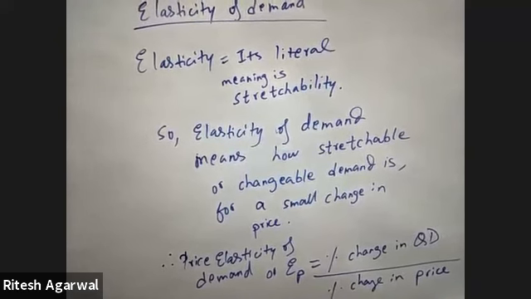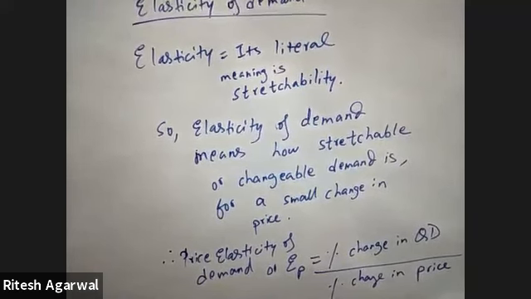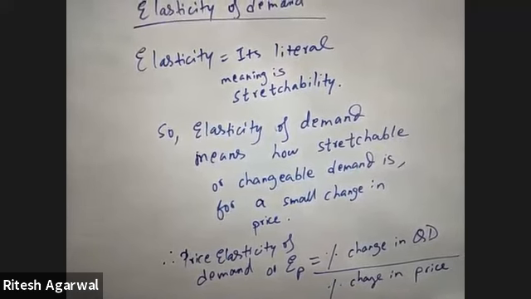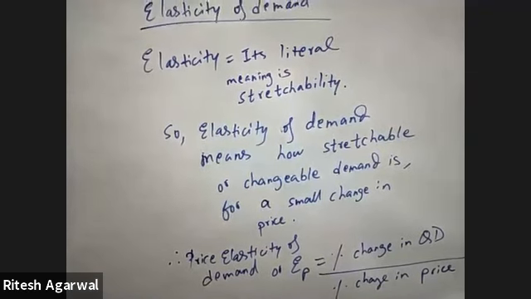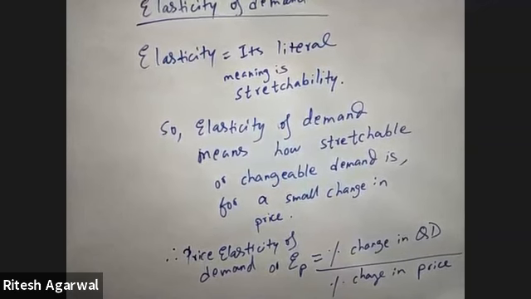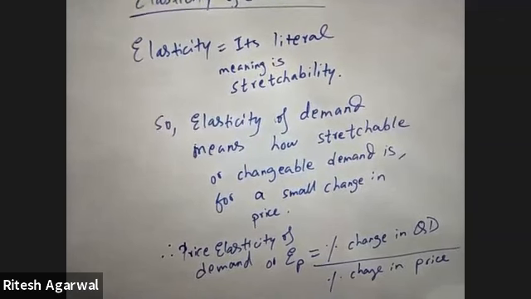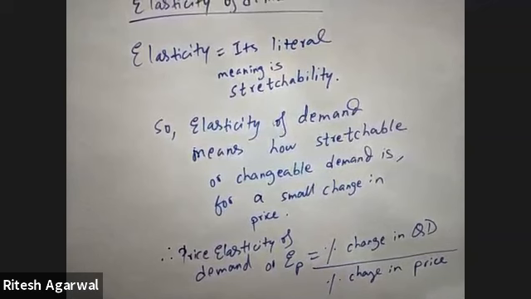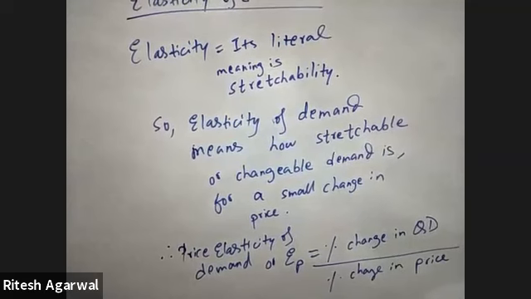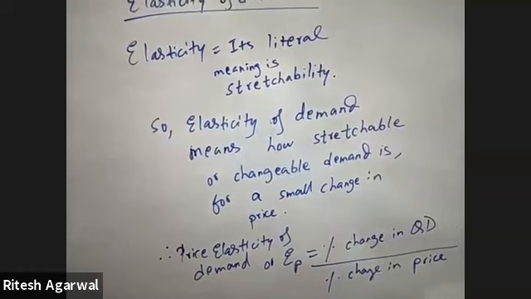If the demand is nearly fixed, like the demand for milk or the demand for rice, where the demand does not change much for a family or for an individual or for society, then we will say that the demand for rice or milk is very less elastic because it will not change much. But if the demand is more stretchable, if the demand can change much more, like the demand for cars, the demand for AC, the demand for luxury watches, then we will say that the elasticity of demand is a bit high because demand can change a lot.